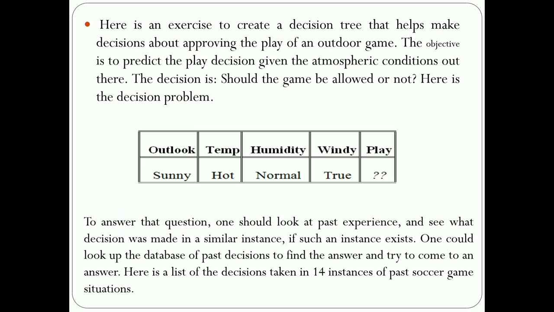And the next one, here he has taken one example of the decision tree, approving the outdoor game. The main objective here is to predict, depending upon the atmospheric condition, whether the player played or not. He has given the attributes outlook, temperature, humidity, windy, and play. Using those, for example sunny, hot, normal, you can check whether the game is played or not.